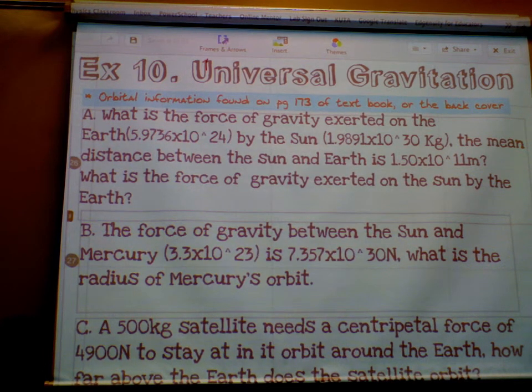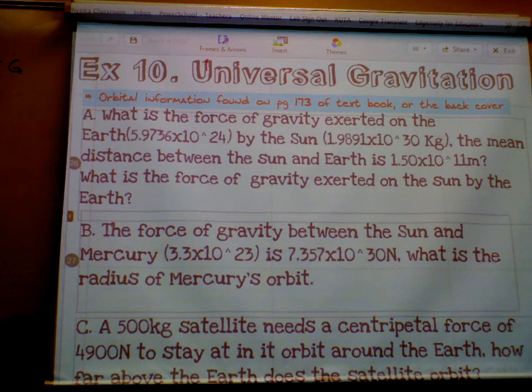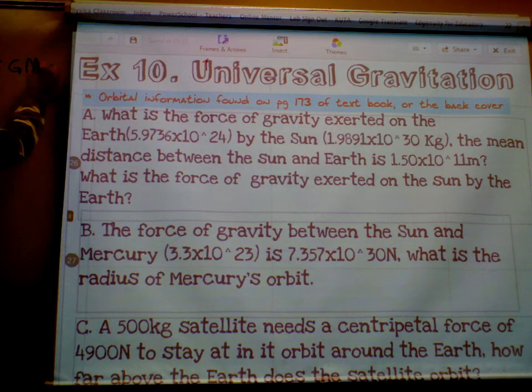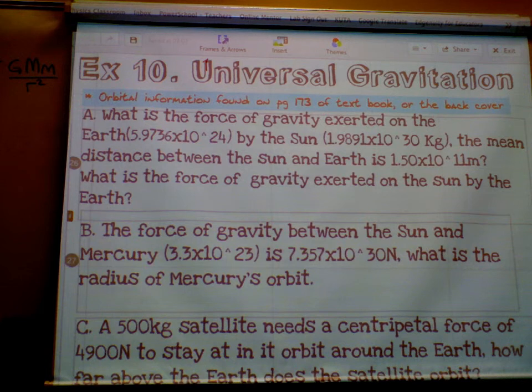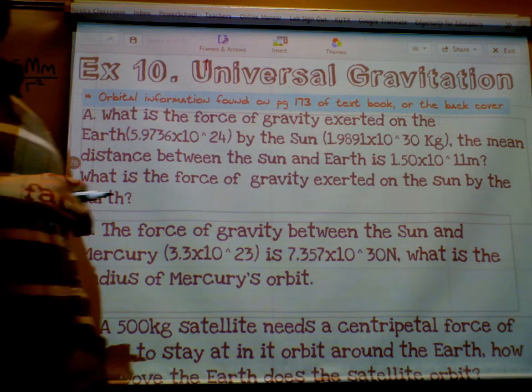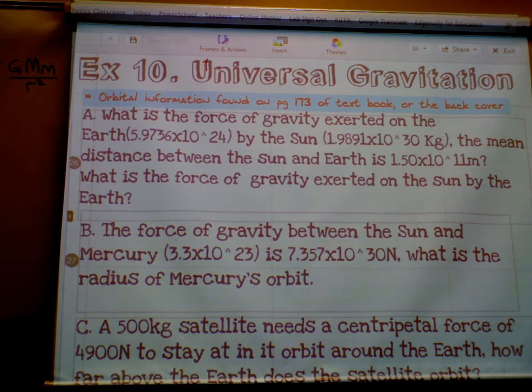Okay. What's Newton's law of universal gravitation? Anybody remember? F equals G. Big G, not little g. Mass times mass over r squared. Okay. So, that is Newton's law of universal gravitation. F equals G, big M, little m over r squared. Now the big M and the little m are what? The Earth and the Sun. The big M stands for the Sun, the bigger mass, right? The little m stands for the